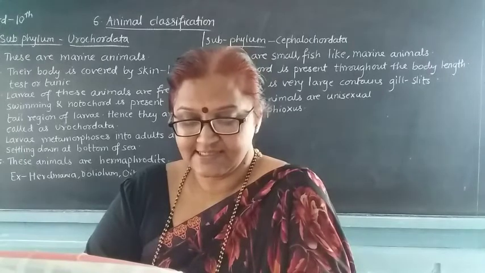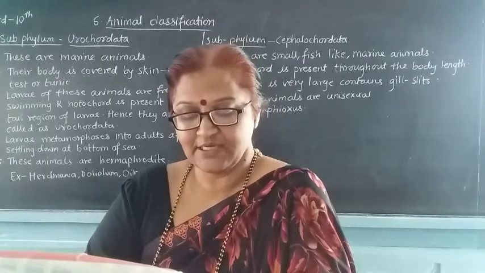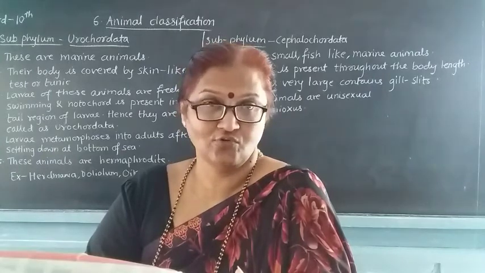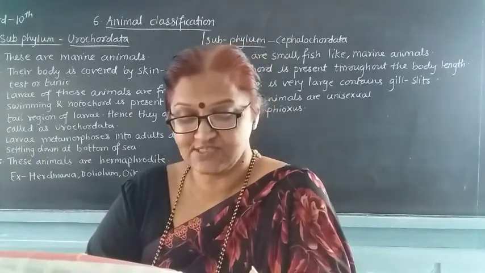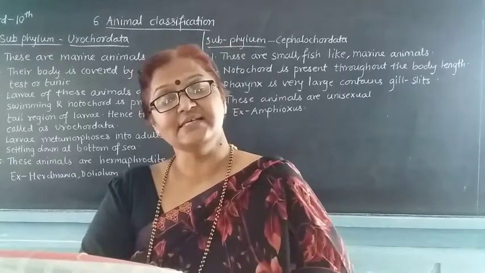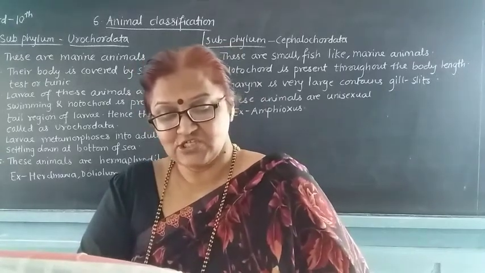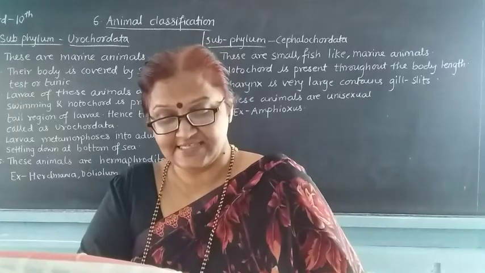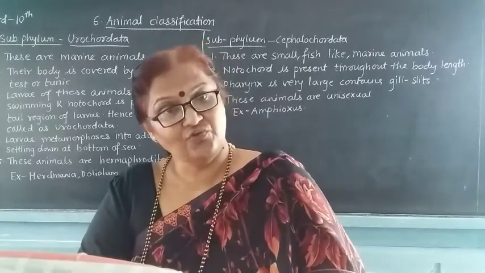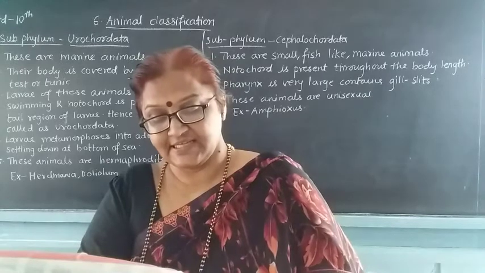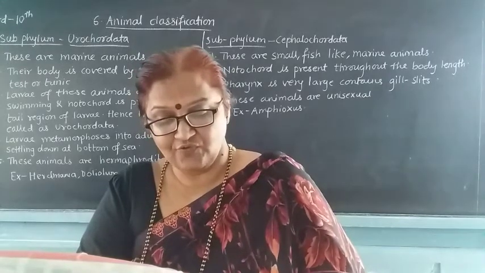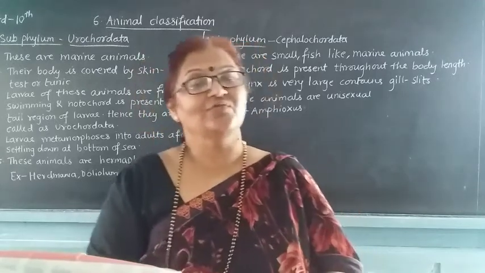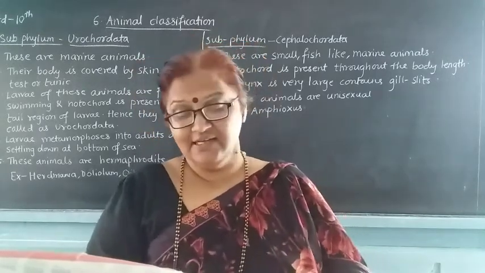The body is spindle shaped to minimize water resistance. As there is more water, there are more water currents, and to overcome these currents, their body is spindle shaped. Paired or unpaired fins are present, which are useful for swimming. The tail fin acts as a steering organ during swimming.